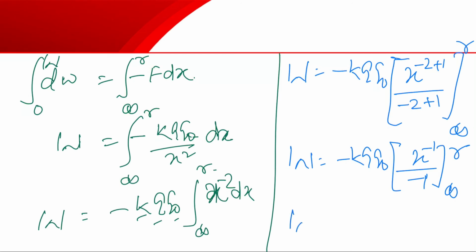So W equals k Q Q naught times 1 by x, limits infinity to r.